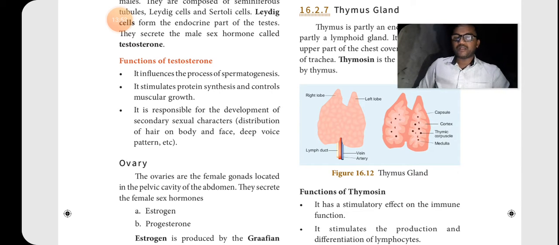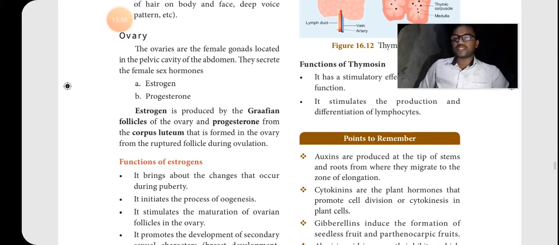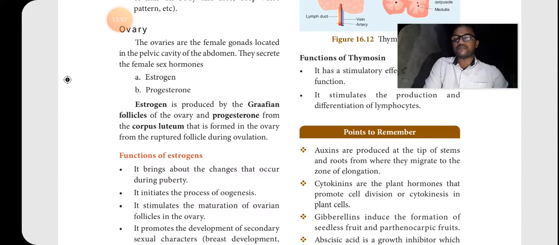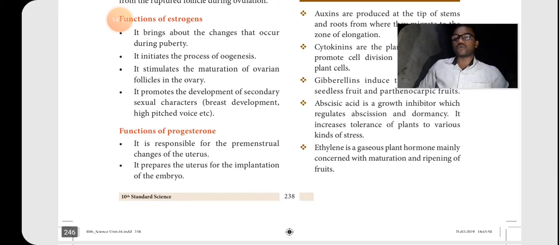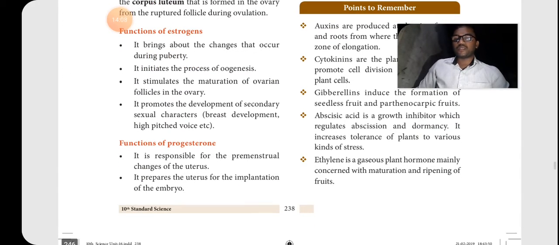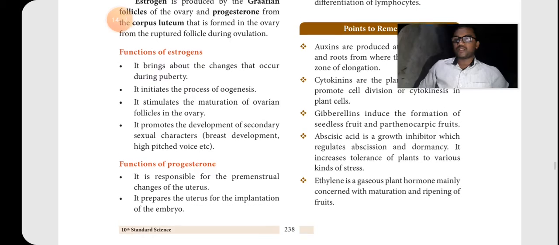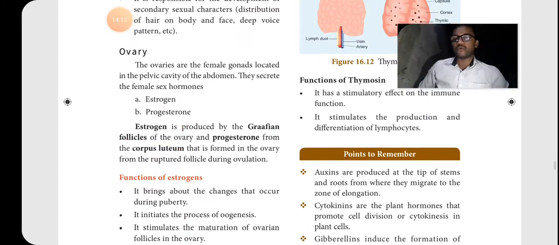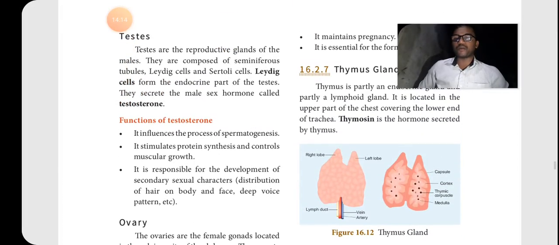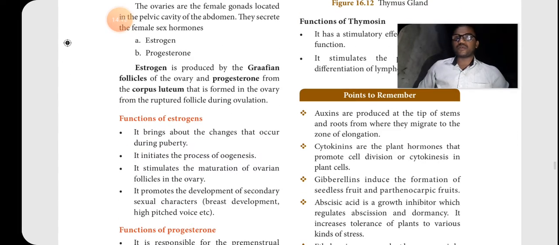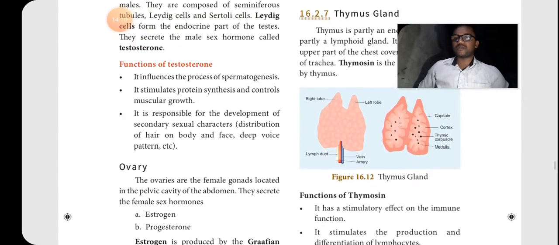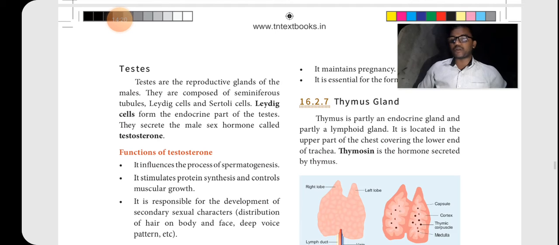Okay. Then ovary. In the ovary, not just one hormone as in the testis, but estrogen and progesterone, 2 hormones are there. Functions of estrogen, then functions of progesterone. In the estrogen 4 points are there, in the progesterone 4 points. So it may be asked in a 4 mark question. Okay, this is a book back question also, I think. Then thymus gland, that is a selected 2 mark question.